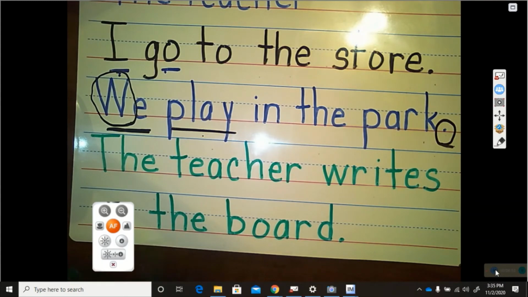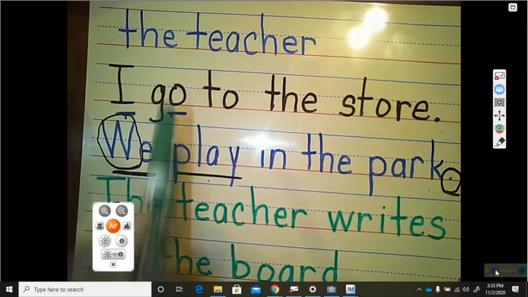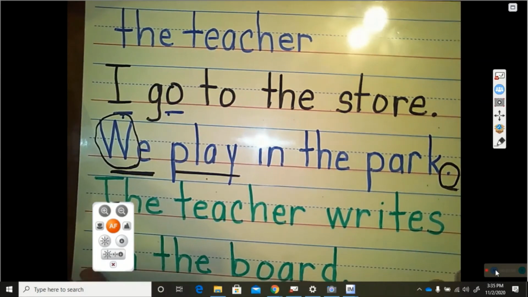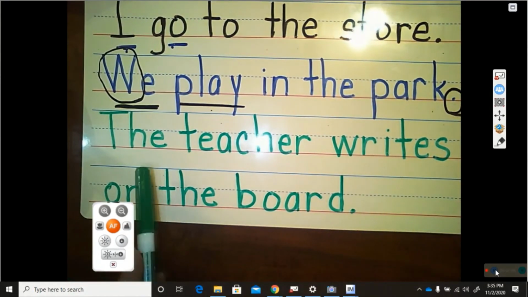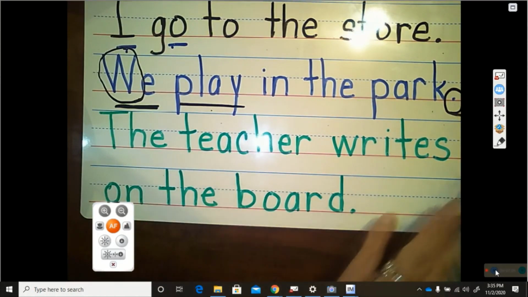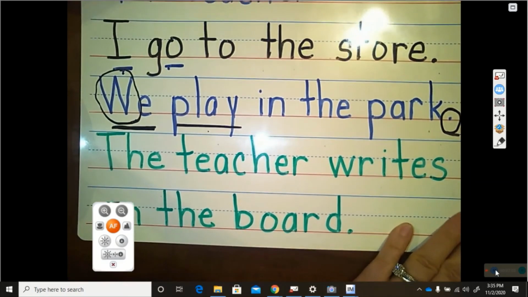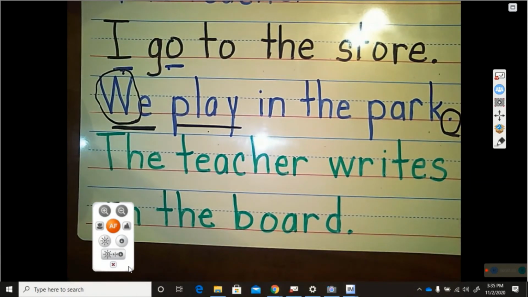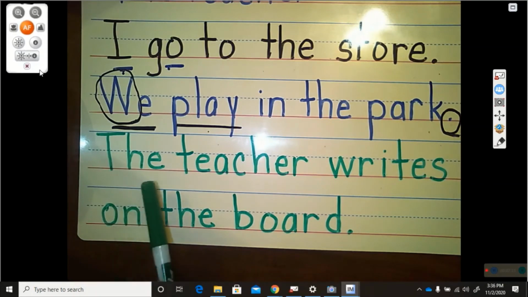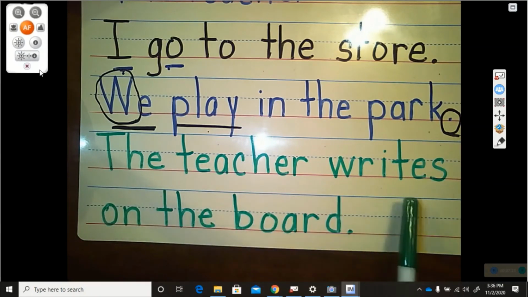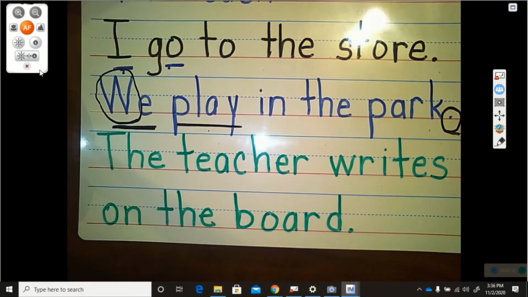Down here, I wrote the teacher again, just like we had the teacher up here, but I added to it. The teacher, I'm going to scoot it down because the light is shining on it, and I'm going to move this up here out of our way. The teacher writes on the board.